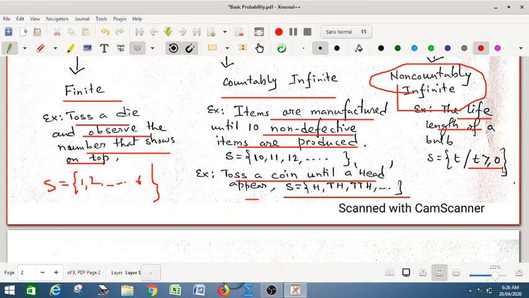The tensile strength of a steel beam is measured. In this case also t is greater than or equal to 0, if t is the tensile strength. So this is also an example of an uncountably infinite sample space.